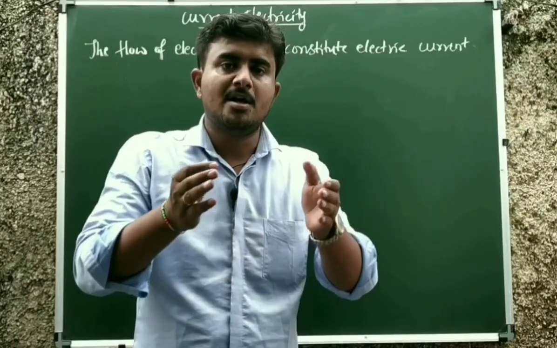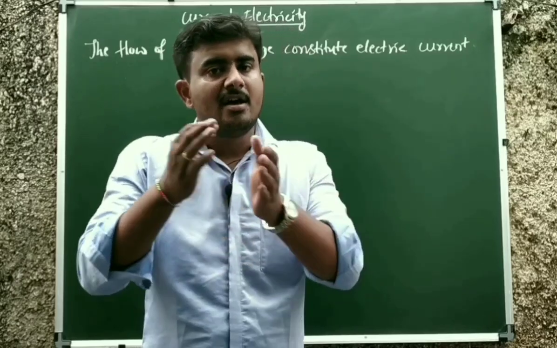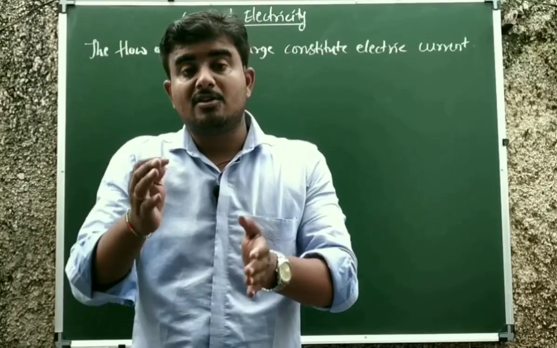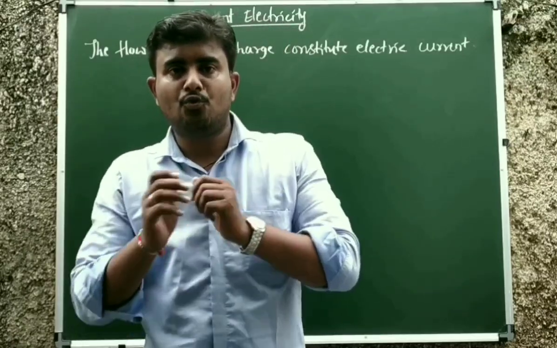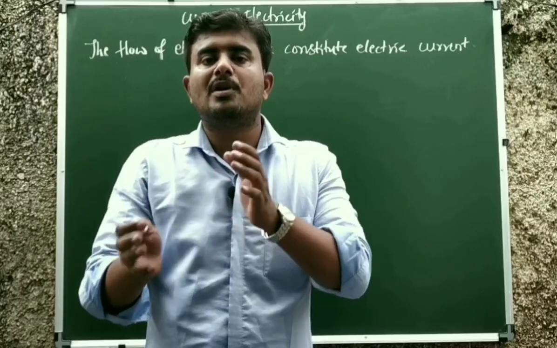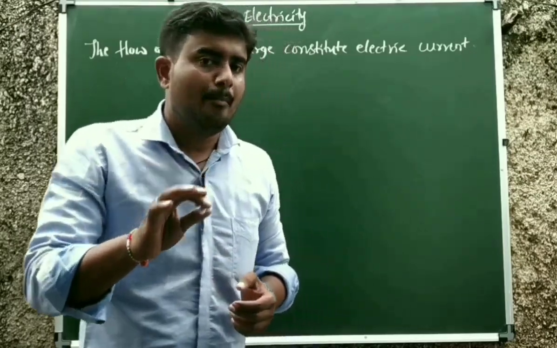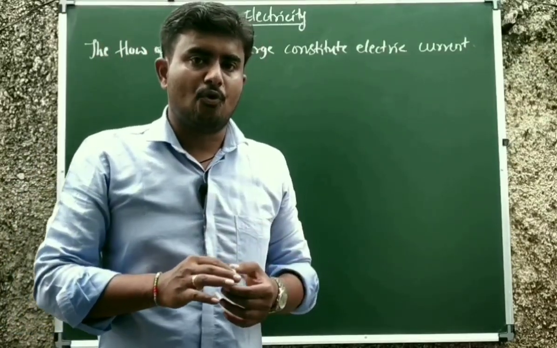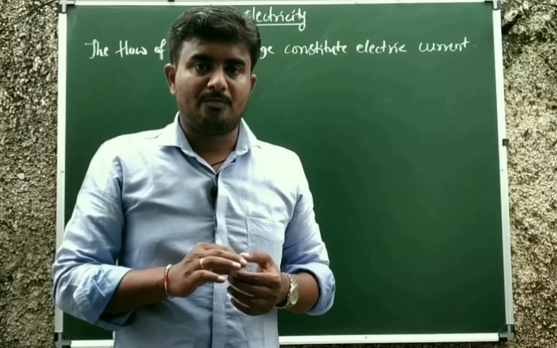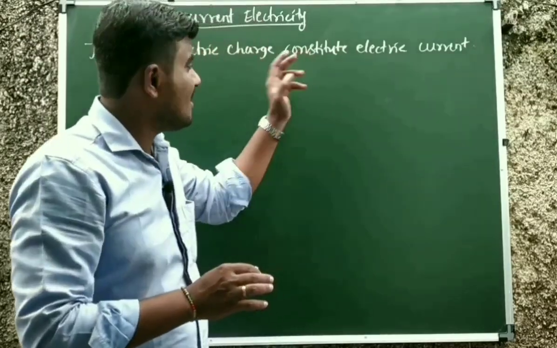Okay, for example, in one conductor the number of charges is 100. In another conductor, the number of charges is 20. The charges will flow from 100 to 20, till both the conductors attain an equal number of charges, right? But what makes the charges flow, and from which body to which body will the electric charges flow? These two questions will make you think about electric current.